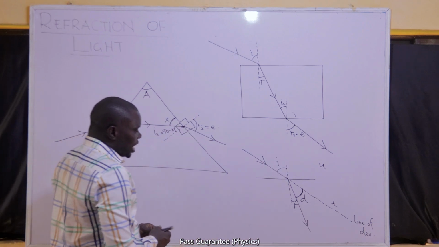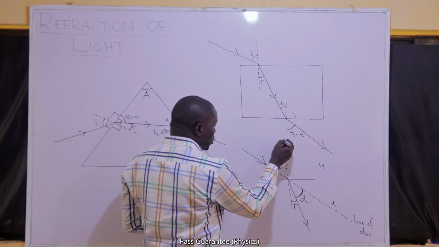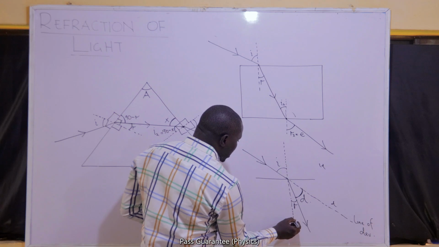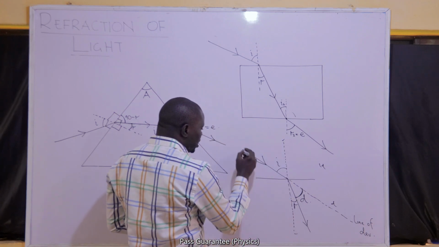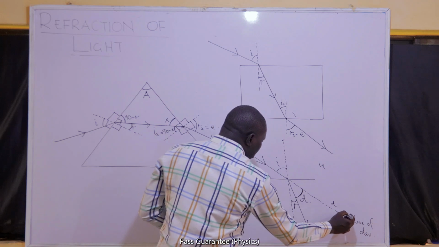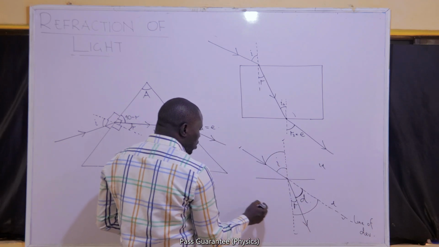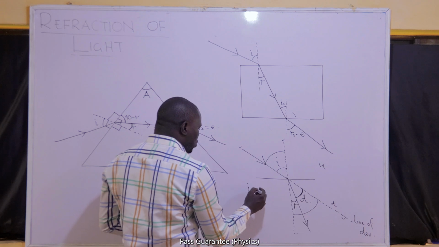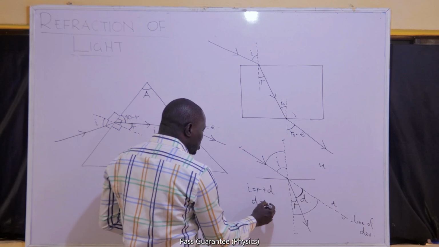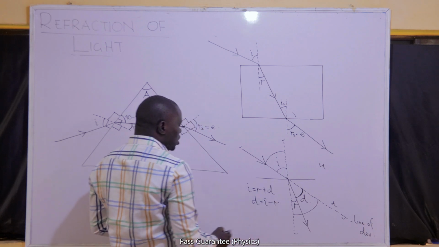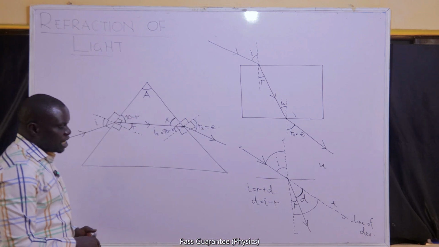So I want you to look at a mathematical principle that we can apply here. This and this form a straight line. This and this also form a straight line. So the angle here and the angle here must be equal. That means I must be equal to R plus D. My deviation will be obtained as incident angle minus the angle of refraction.